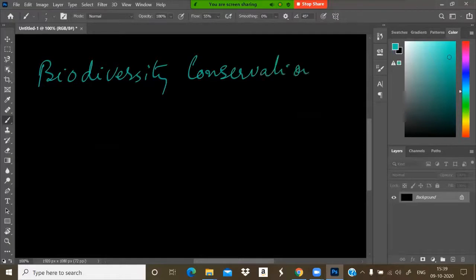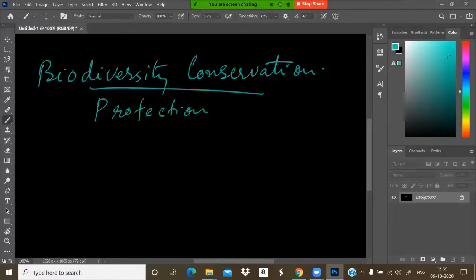Biodiversity conservation means the protection and management of biodiversity for sustainable development. And that is to preserve our biodiversity by two methods.